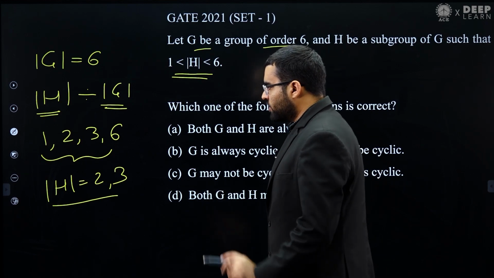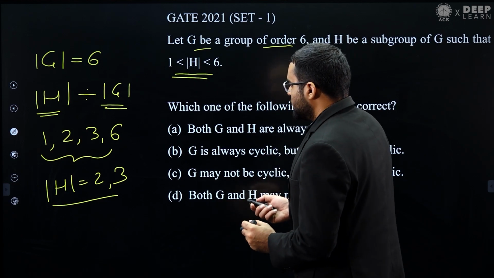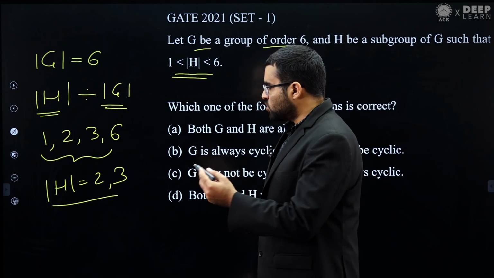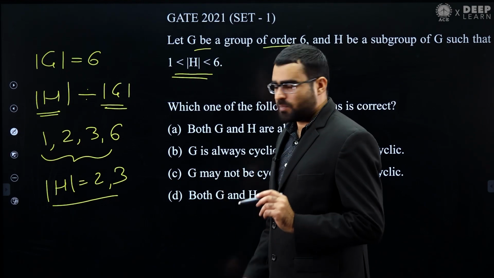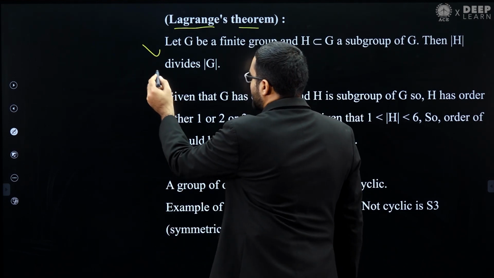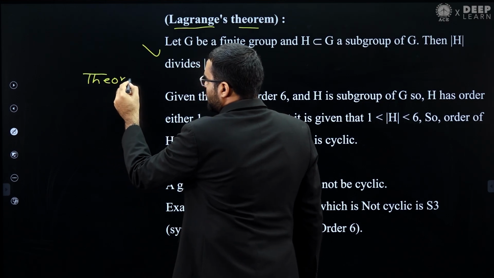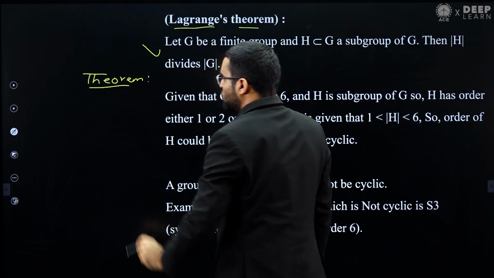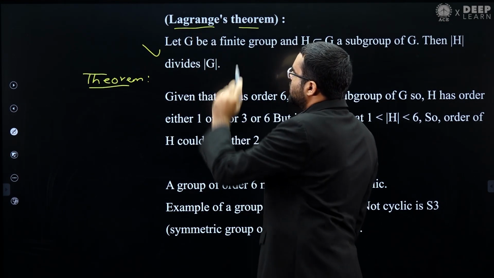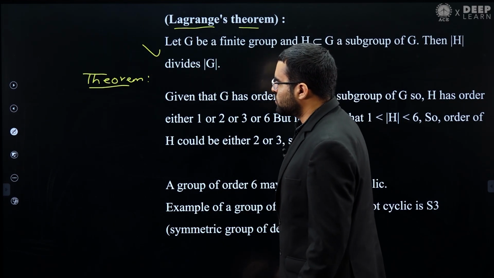Now, in group theory we have a standard result that every group of prime order is cyclic. This is a theorem we study in group theory, and we can very easily prove it using Lagrange's result.